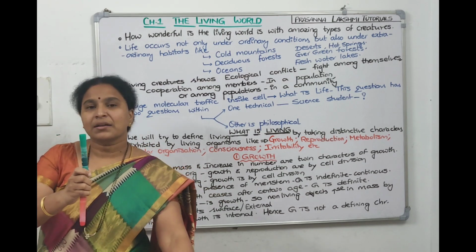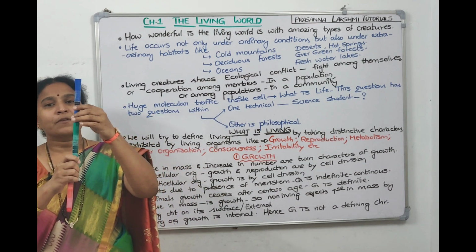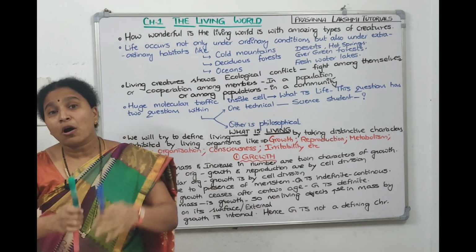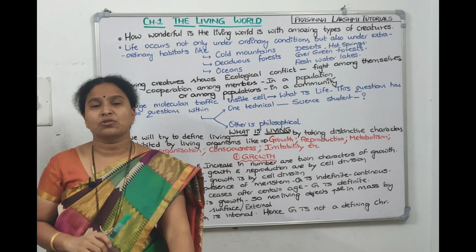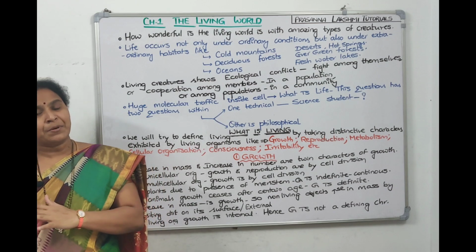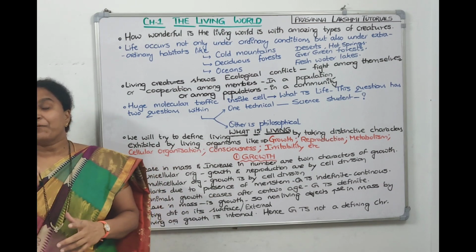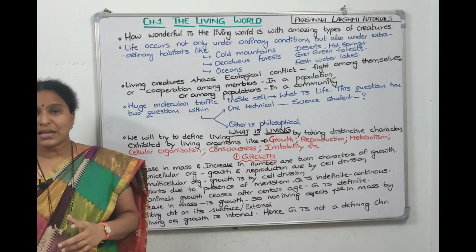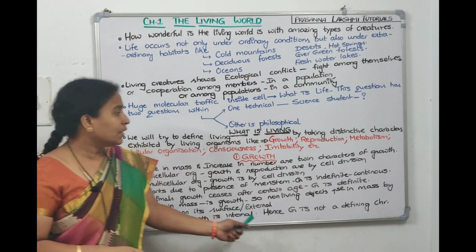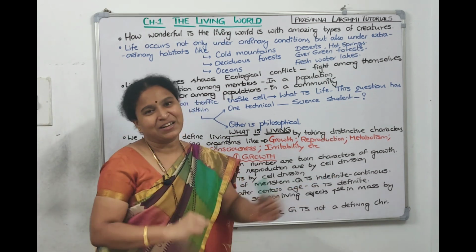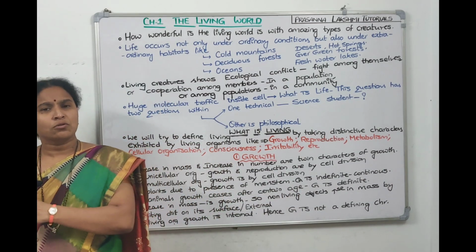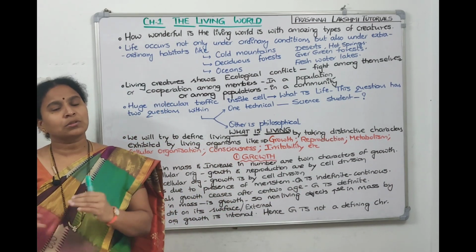Okay, and after some time it will become this much. Means from birth to death, the plant keeps on growing because of the presence of this meristematic tissue. Such a growth which happens throughout the life is called indefinite growth. It is continuous throughout the life, right? So it is called indefinite growth. Throughout the life it is happening. It's continuous growth, it is indefinite growth.